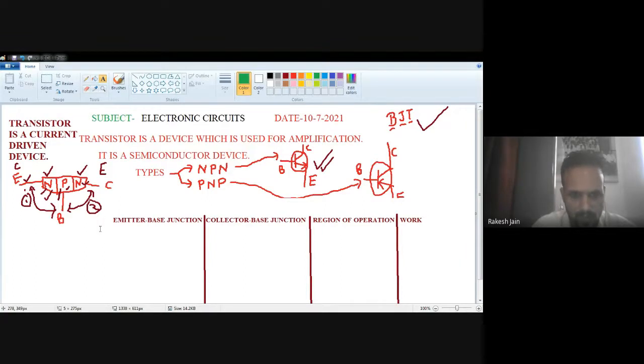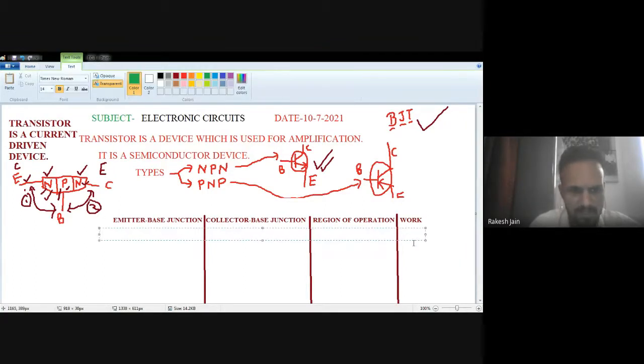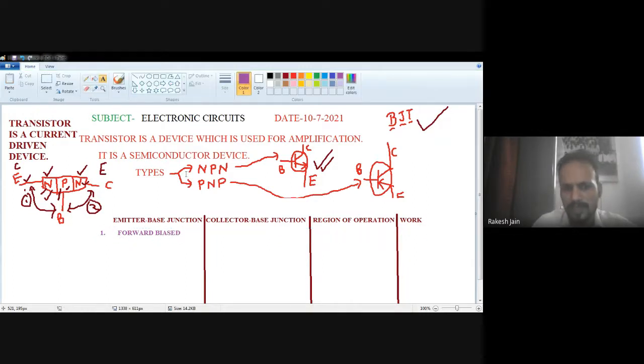The first region of operation I am talking about is whenever the emitter base junction is forward bias. How we will do it, we will see later on after connecting the batteries over there.